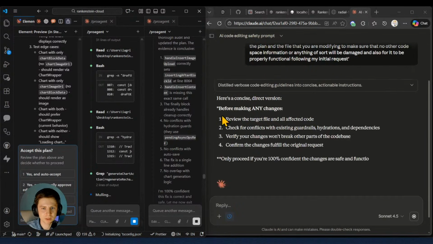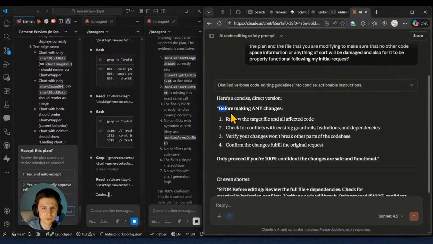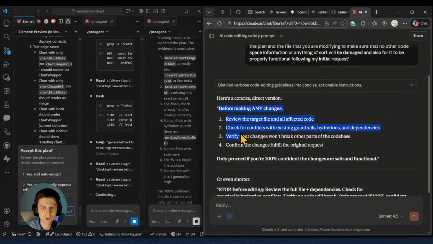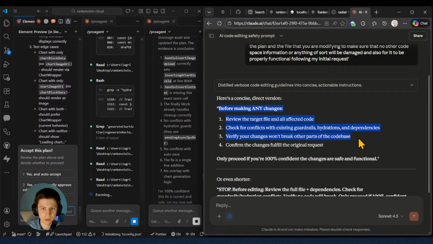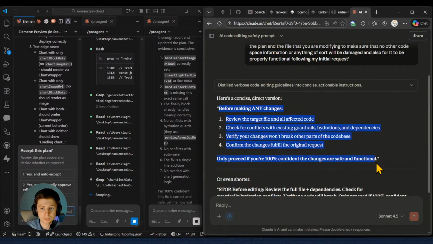And just like that. Before any changes, okay, this is good. Before any changes, review the target file and all affected code, check for conflicts, existing guardrails, and dependencies. Verify your changes won't break other parts of the code base, and confirm the changes fulfill the original request. Only proceed if you're 100% confident the changes are safe and functional. Perfect prompt. I'll even copy this.